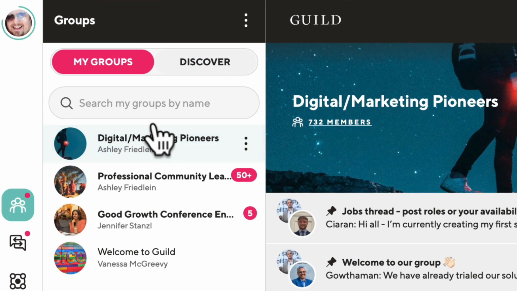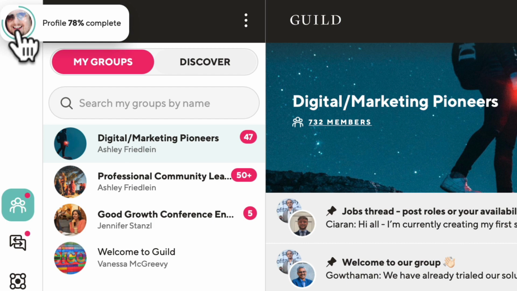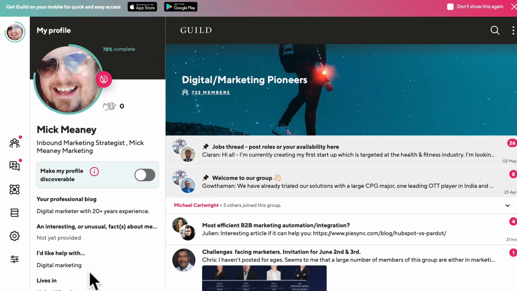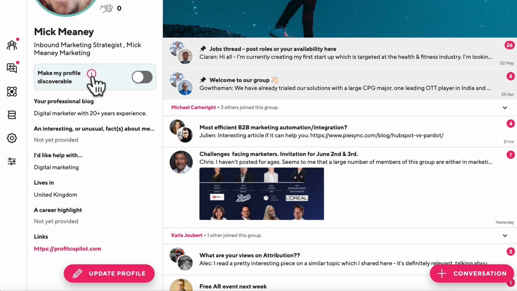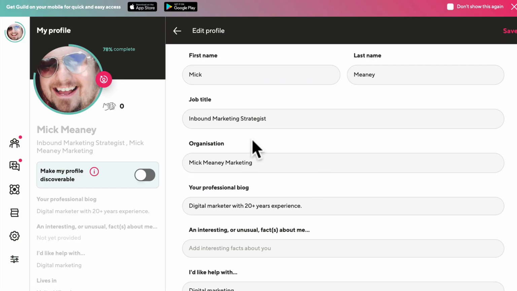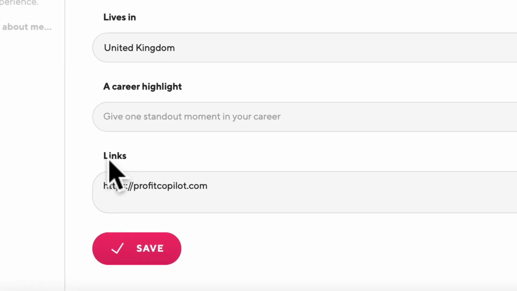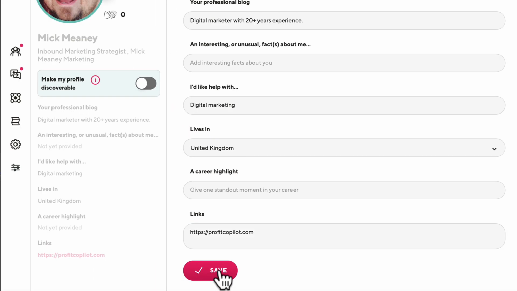Okay, the first thing that you want to do is head over to your avatar profile pic. So click on that. It's going to bring up your profile. Now, to get the best results from this site, what I want you to do is go down to update profile, fill in some of the fields here. I think for best results, you should fill them all in. I don't really have time for that, so I'm just filling in the basics. But this is what I want you to pay attention to, the links section. So here you can link out to your website or whatever else you fancy, and then click save.